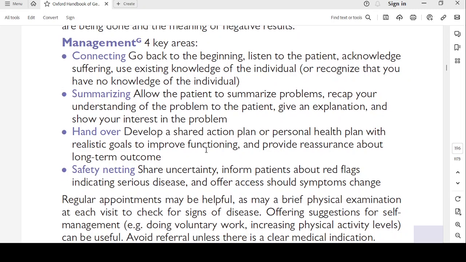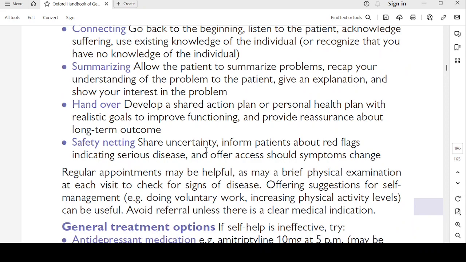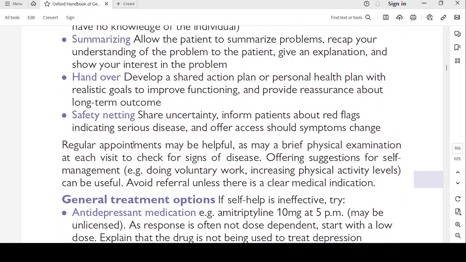Handover. Develop a shared action plan or personal health plan with realistic goals to improve functioning and provide reassurance about long-term outcome. Safety netting. Share an uncertainty. Inform the patients about the red flags indicating a serious disease and offer access should some symptoms change. Regular appointments may be helpful, as may a brief physical examination at each visit to check for signs of disease.